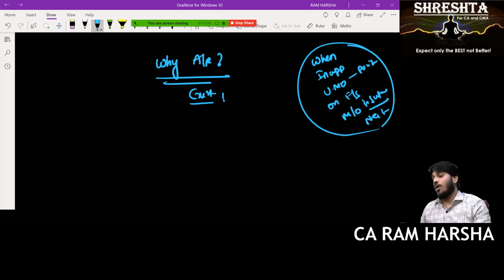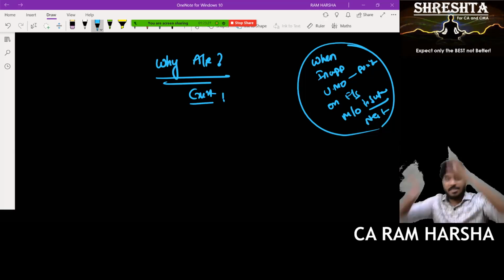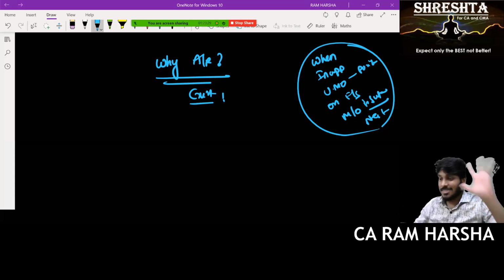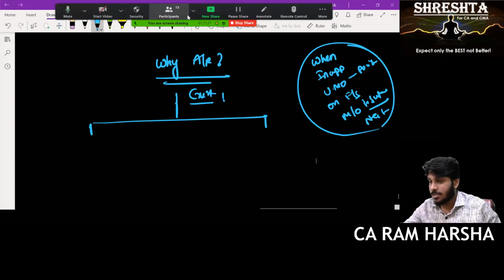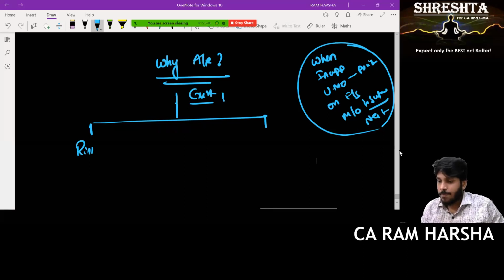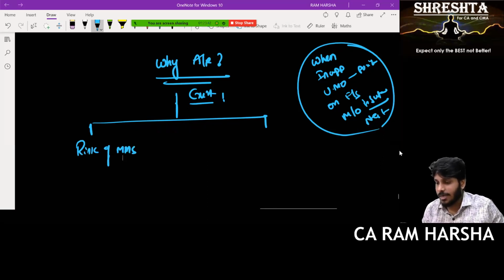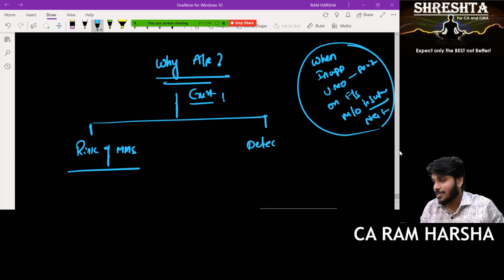But why does this risk come into picture? The audit risk is coming into picture because of two reasons. Risk of material misstatement is one reason. Detection risk is another reason.